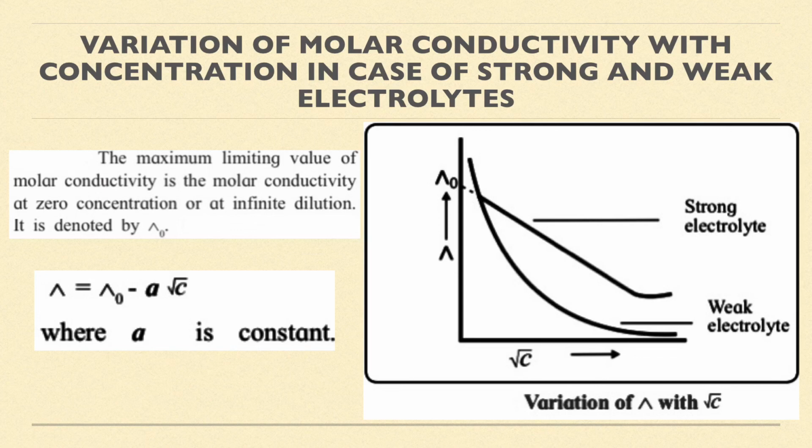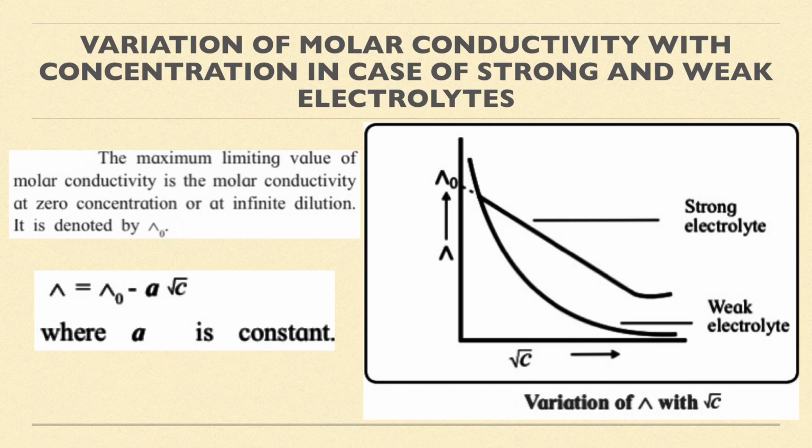Now the molar conductivity at zero concentration is given by lambda naught. That is called the molar conductivity at zero concentration or at infinite dilution. So that value is defined as the maximum limiting value of molar conductivity. What is that? The maximum limiting value of molar conductivity. That means after that it cannot increase. That molar conductivity value will not increase.